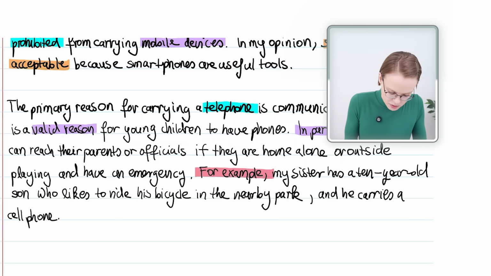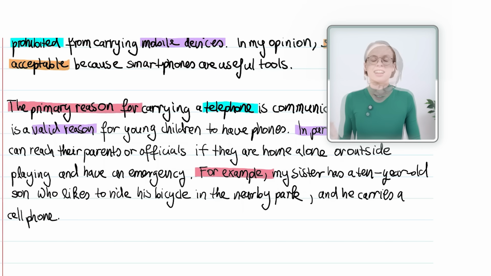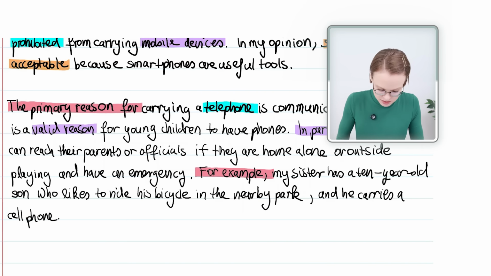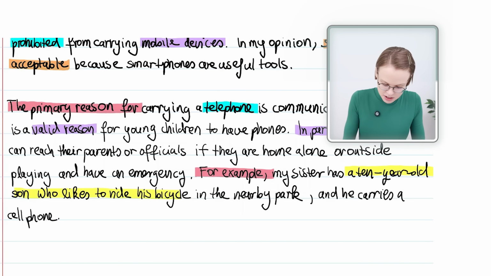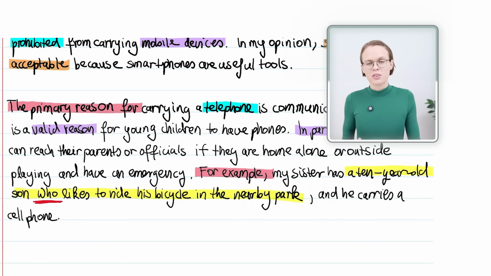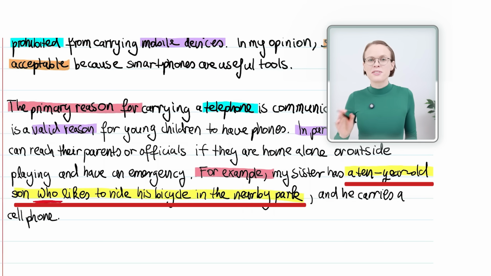And by the way, the primary reason for is also a template sentence starter. And now let's have a closer look at this sentence. I use a relative clause in this sentence to show the examiner that I know complex grammar. I write a 10-year-old son who likes to ride his bicycle in the nearby park. Make sure that you use relative clauses because this will make your band score go up.